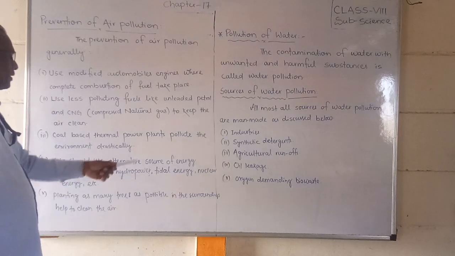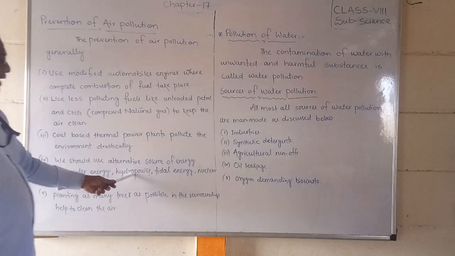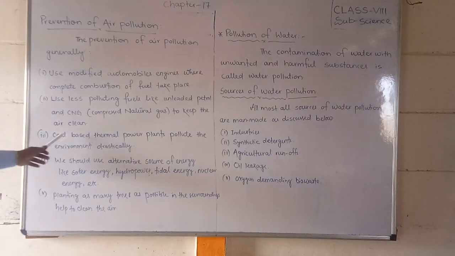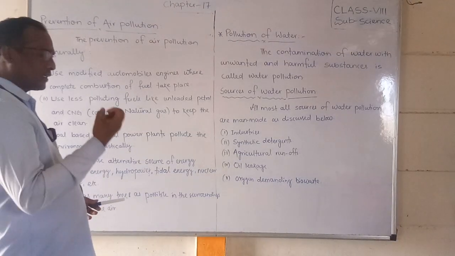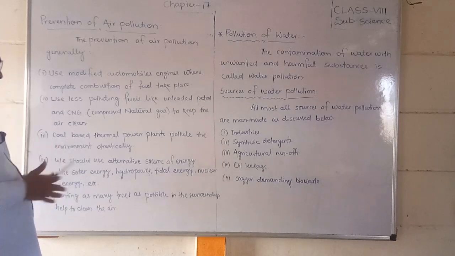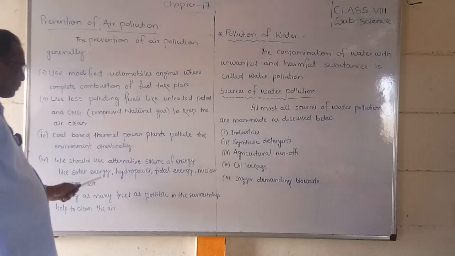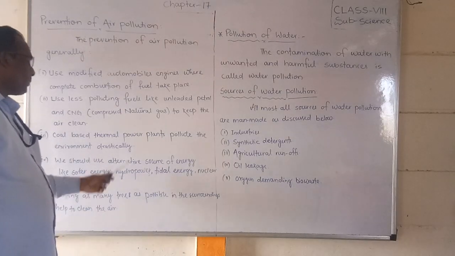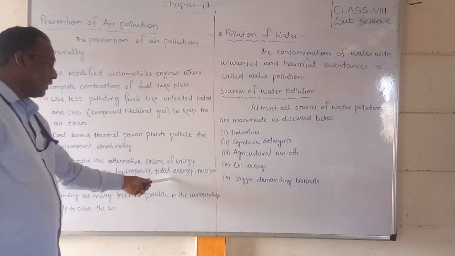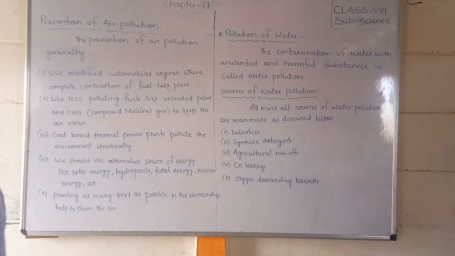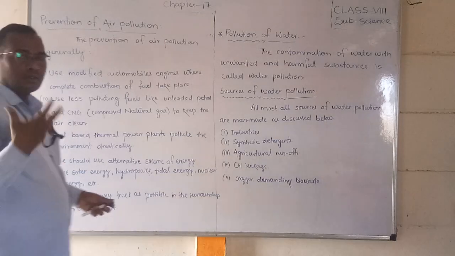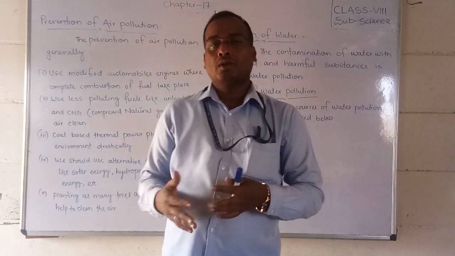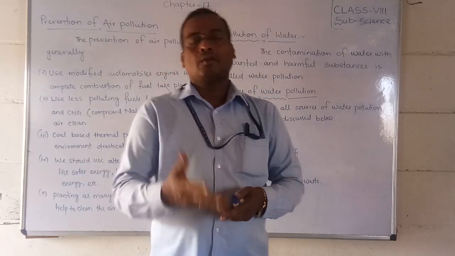We should use alternative sources of energy like solar energy, hydropower, tidal energy, nuclear energy, etc. Instead of coal based thermal power stations, we should depend on solar energy from the sun, hydropower energy from water, tidal energy from the ocean tides, and nuclear energy for electricity. By this way, we have to reduce our air pollution.